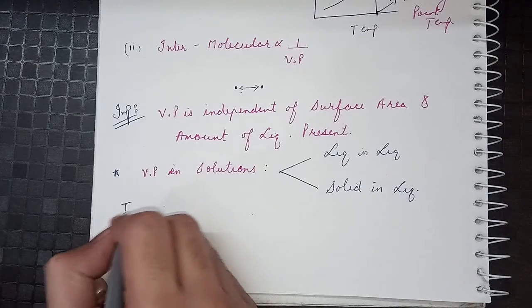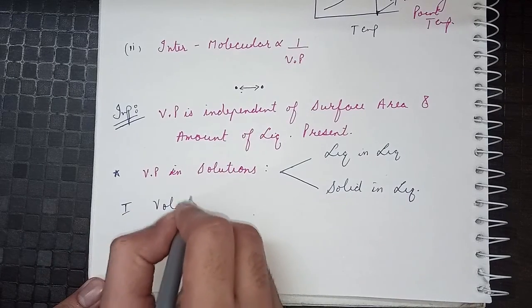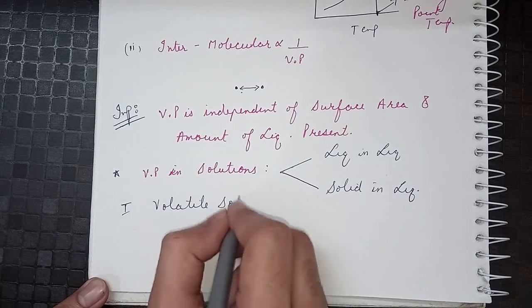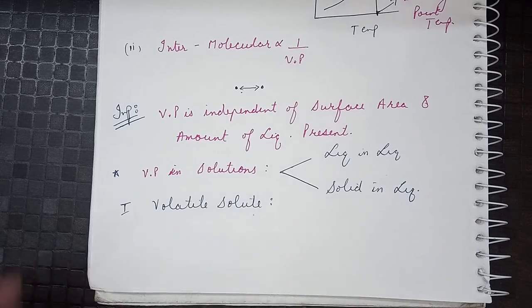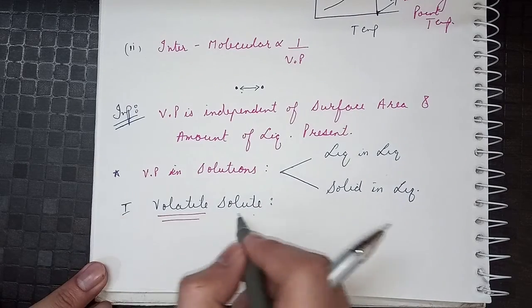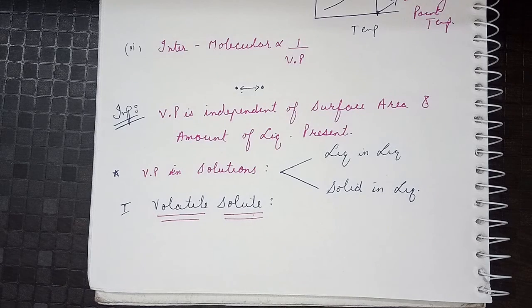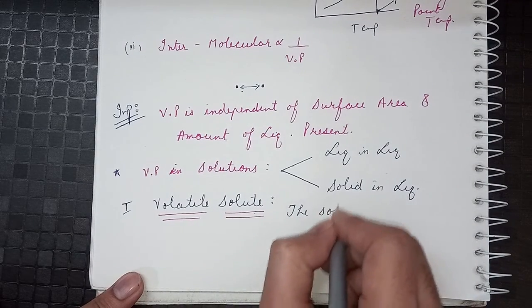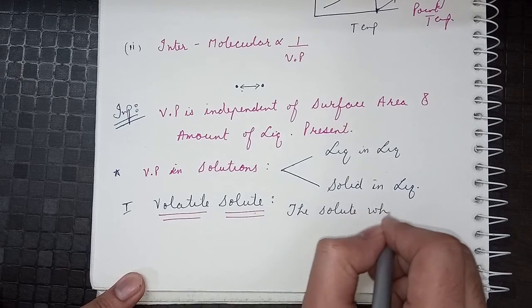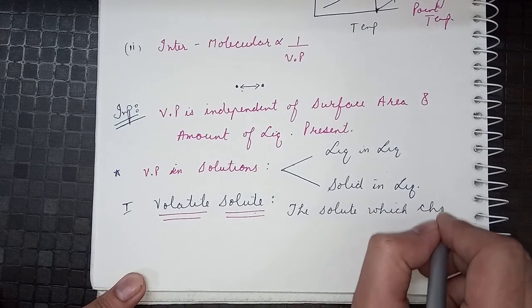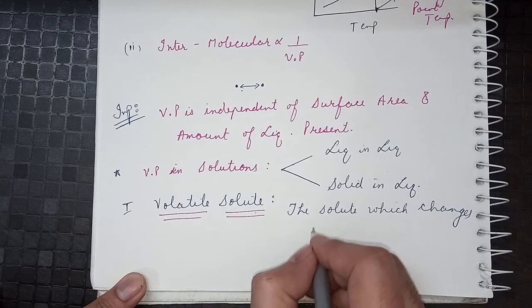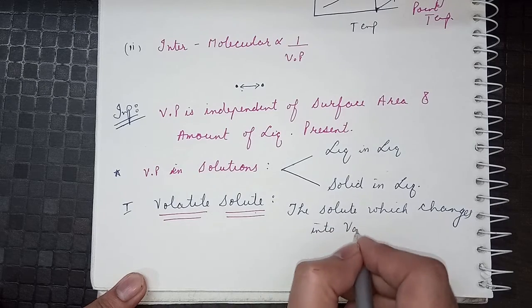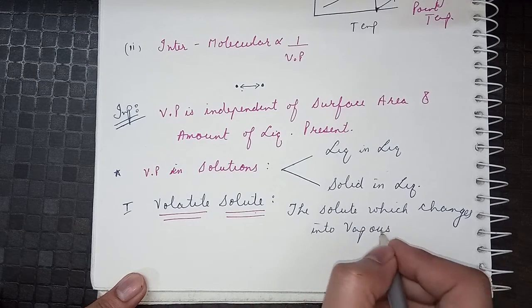The first category is volatile solute. That means when our solute is volatile. What do we mean by volatile? We mean that our solute can also get converted into vapor form and contribute to the vapor pressure. What is a volatile solute? The solute which changes into vapors is our volatile solute.